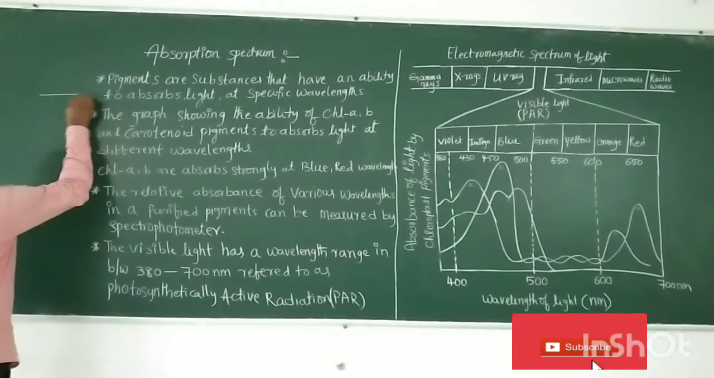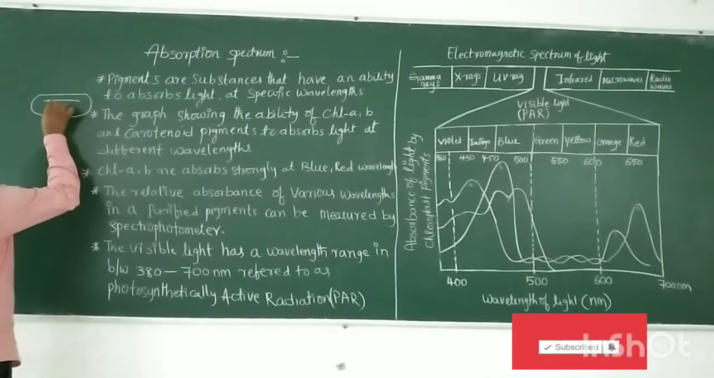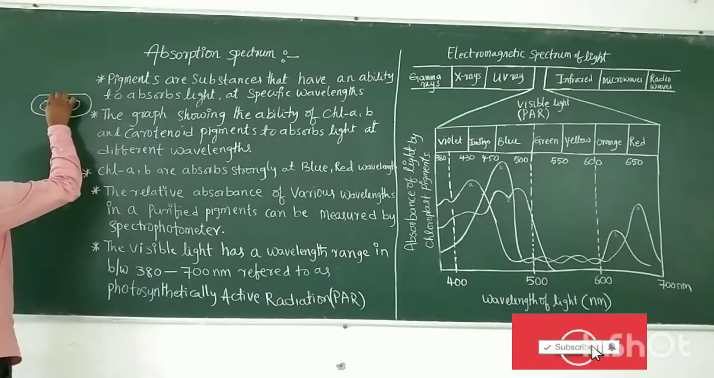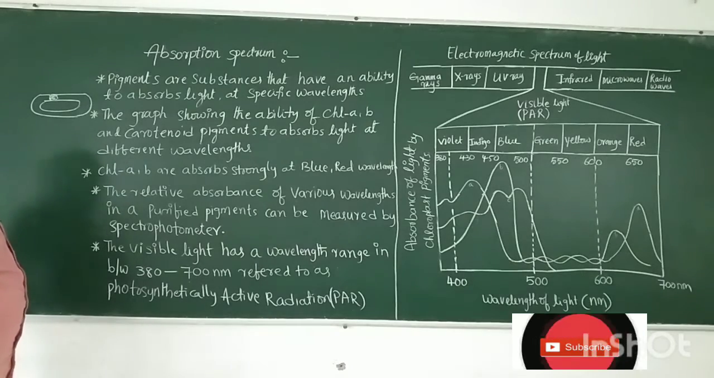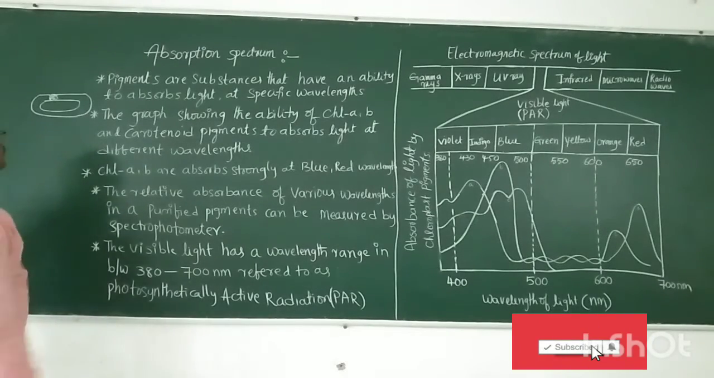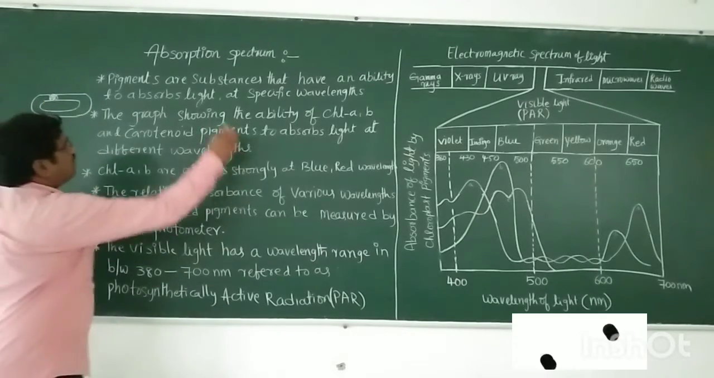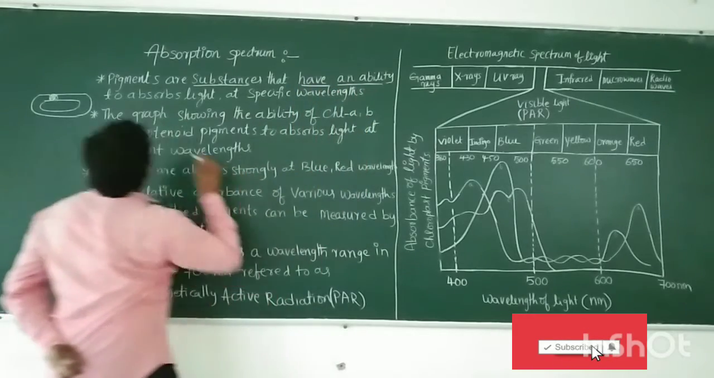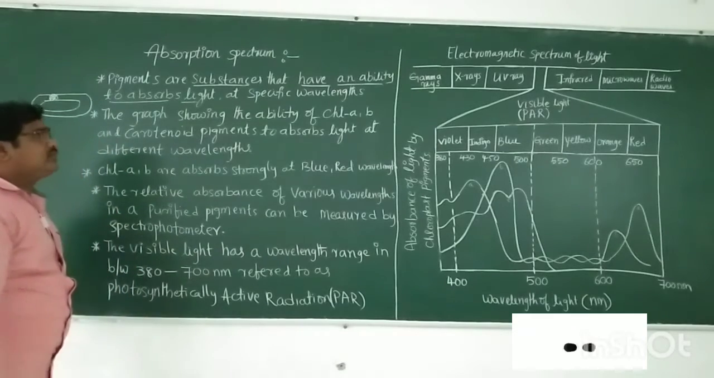See, this is the thylakoid membrane. In this thylakoid membrane, quantasomes are there. In these quantasomes, different types of pigments are present. These pigments are substances that have the ability to absorb light at a specific wavelength.